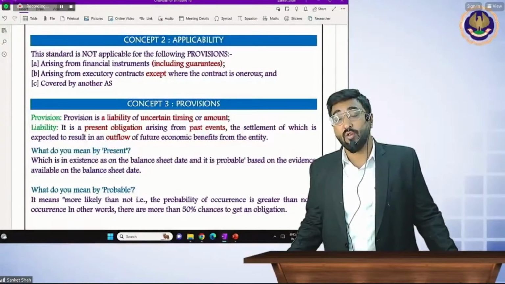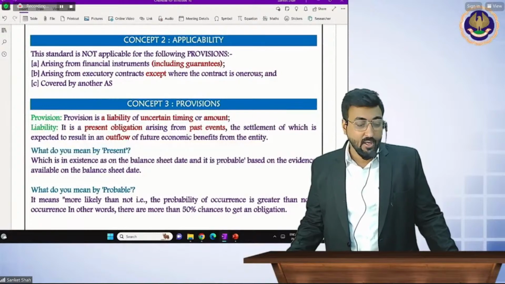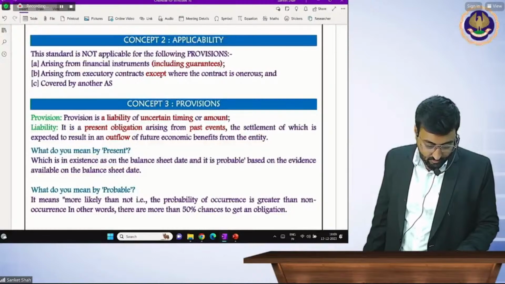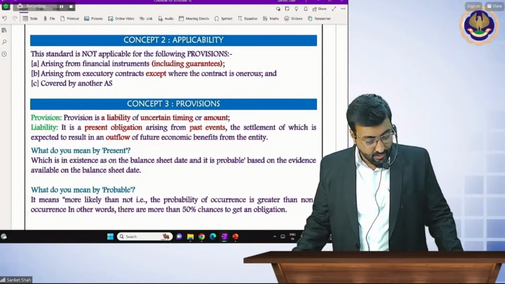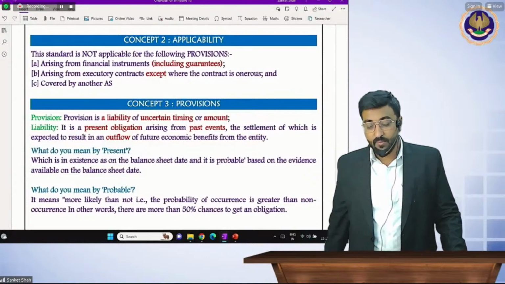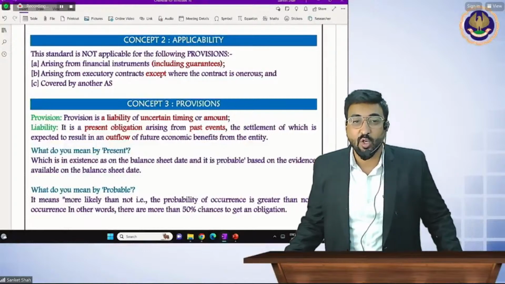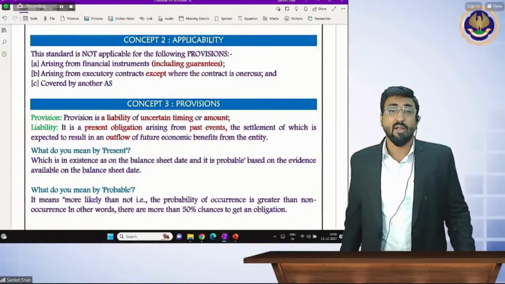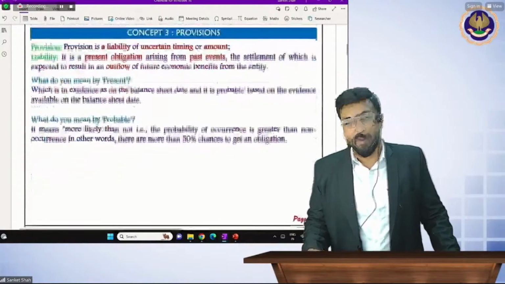So what is a financial instrument? We do not have it in the syllabus, so don't worry. Financial instruments you are going to see in CA Final. So financial instruments ko hum log nahi dekhenge abhi filhaal ke liye. Next, arising from an executory contract. Sir, executory contract, wait for some time. I'm going to explain the definition of executory contract, and even in law, I hope you have covered executory contract and onerous contract definitions. So wait for some time, I'm going to explain it. And covered by another standard. If it is covered by another standard, obviously this standard is not applicable. So no need to write this.